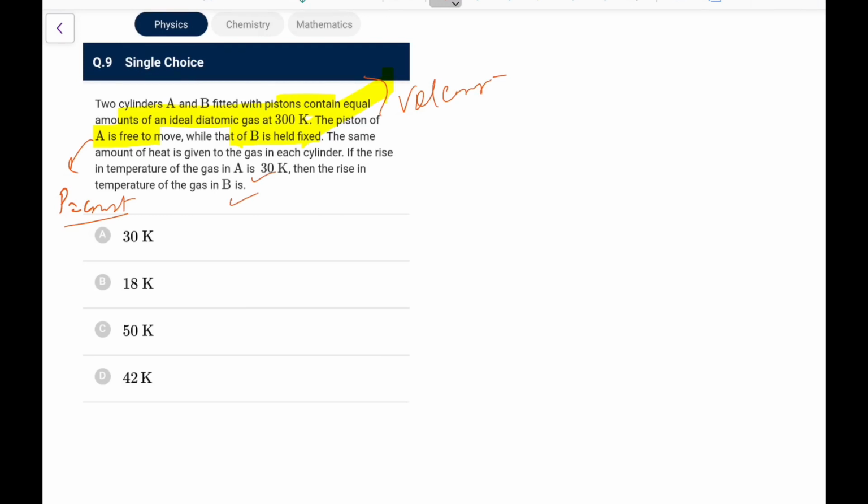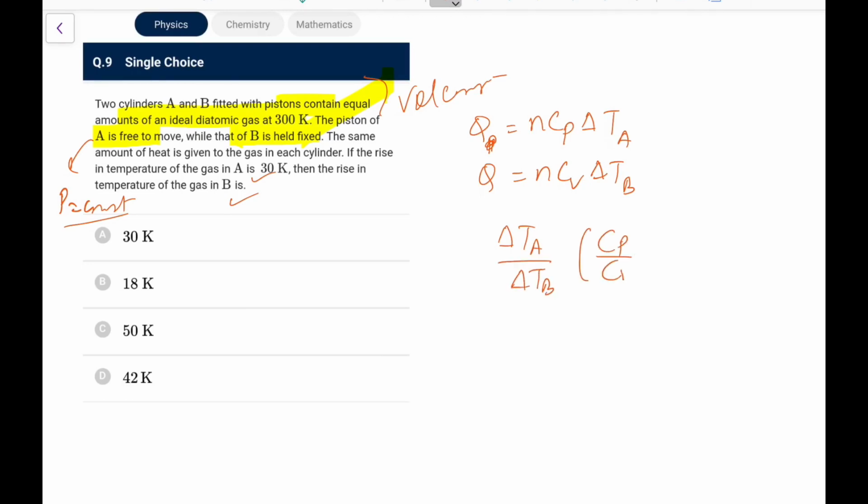So the same amount of heat is given for A. Q for A is Qp, that is equal to n Cp delta TA, and the same Q for B would be equal to n Cv delta TB. That should be the way we should be doing. So what we have, delta TA upon delta TB into Cp by Cv equals 1. That is what we can write.